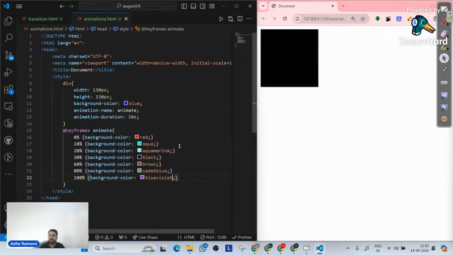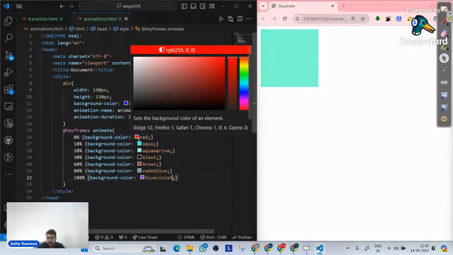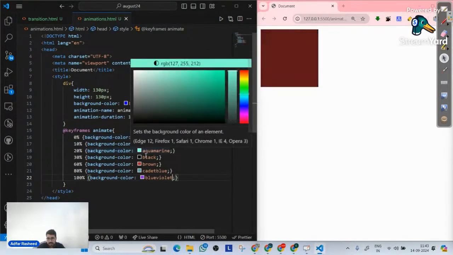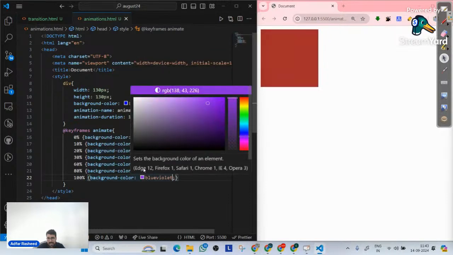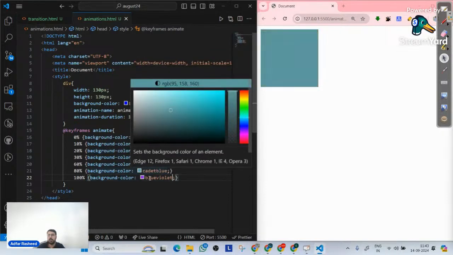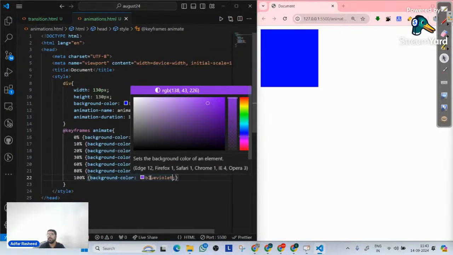So you can clearly see, first it starts with red, then it goes to aqua, then aquamarine, black, brown, cadmium blue, and then finally it goes to blue violet, and then it will go back to whatever it is. So this is what we actually mean by animations. Over a period of time, we gradually change one style to another style. We gradually do that. I hope that makes sense. Am I clear, guys? Do we understand what I'm trying to say?